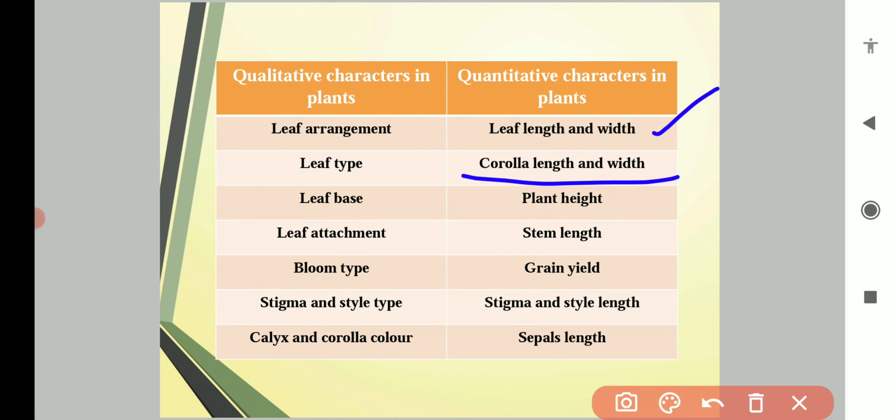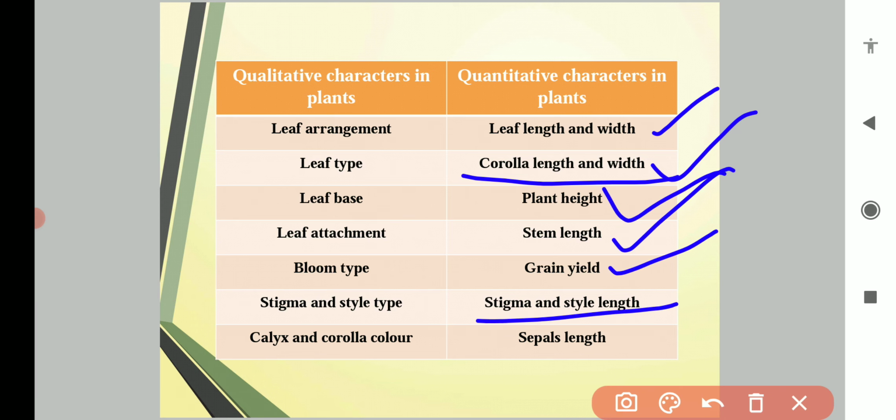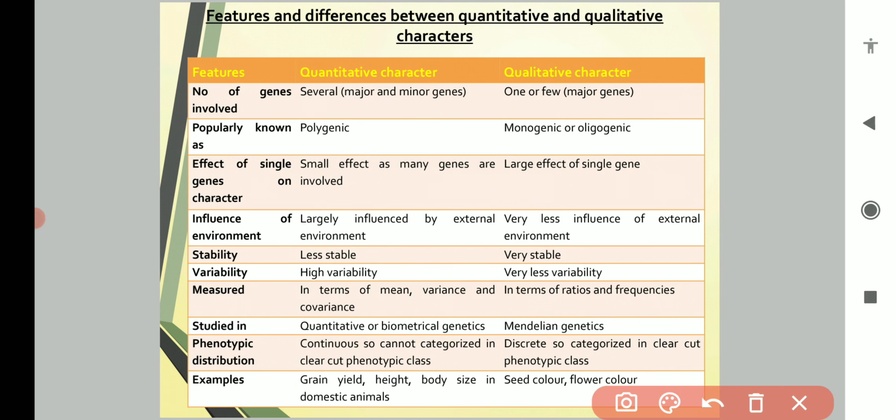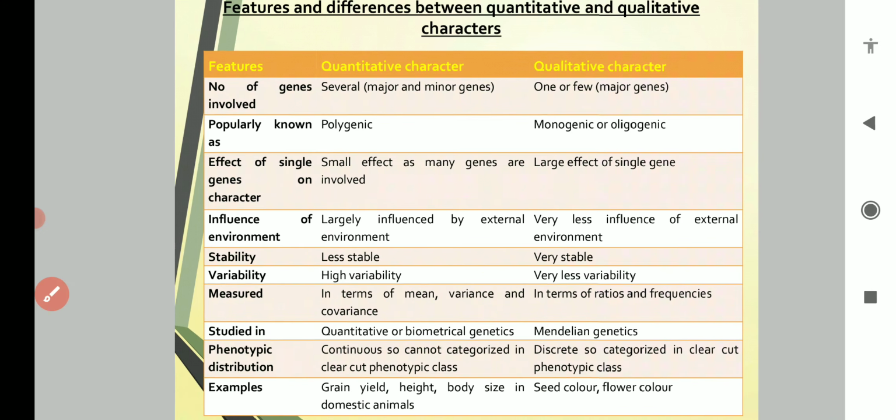Corolla length and width are again measurable characters, so they are also quantitative characters. Plant height, stem length, grain yield, stigma and style length, and sepal length are quantitative characters. Okay, these are the examples of quantitative and qualitative characters in plants, and these are the differences between quantitative and qualitative characters.